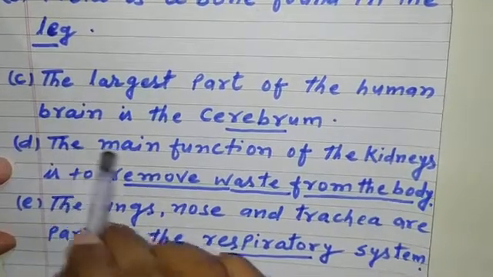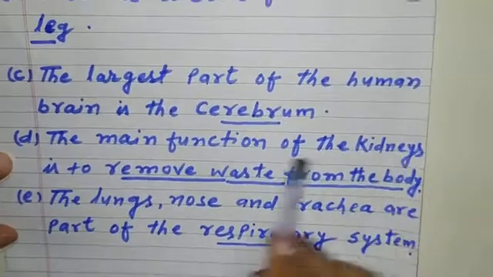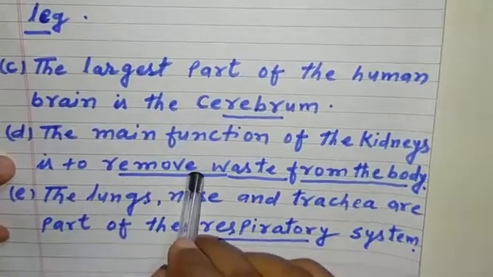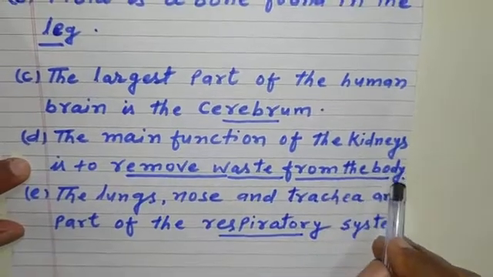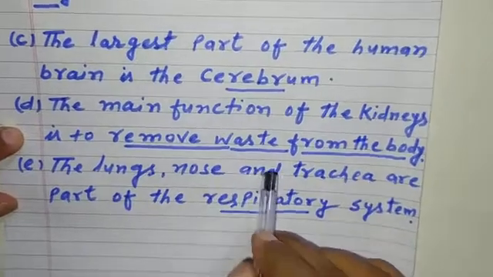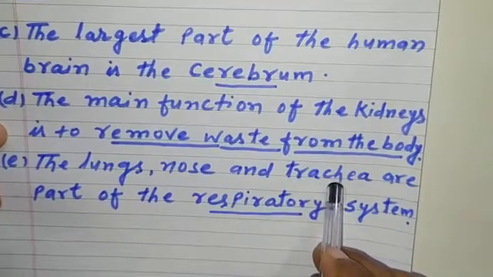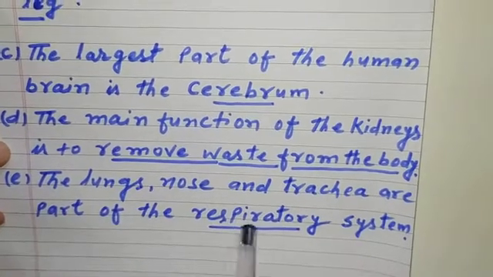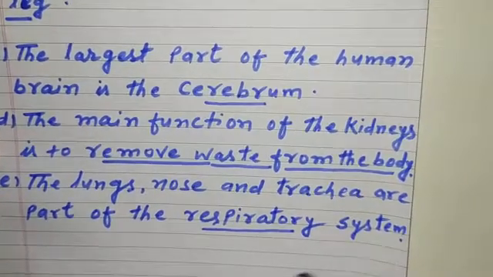Now D. The main function of the kidneys is to blank. Answer. Remove waste from the body. Now E. The lungs, nose and trachea are part of the blank. Respiratory system.